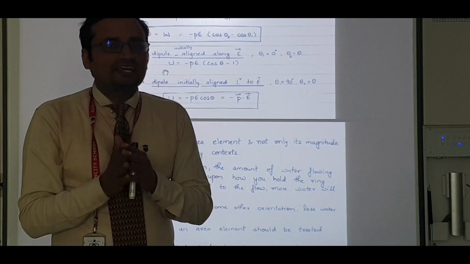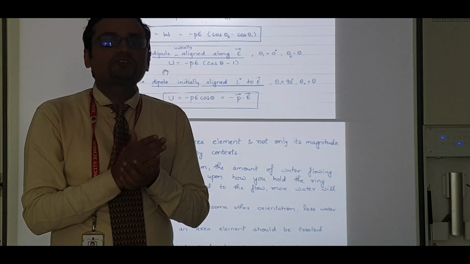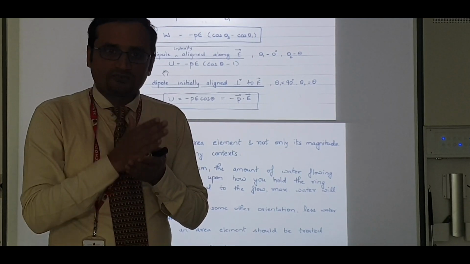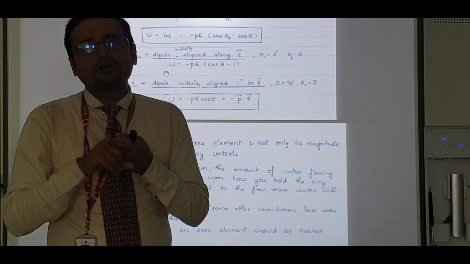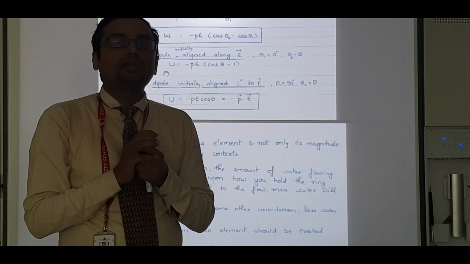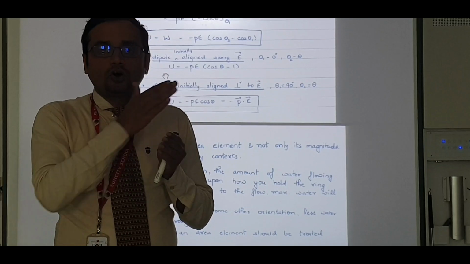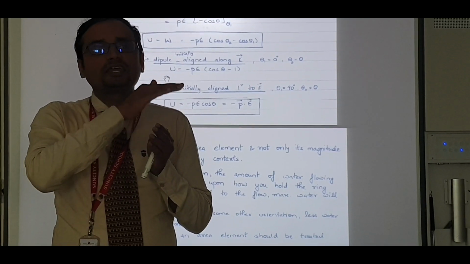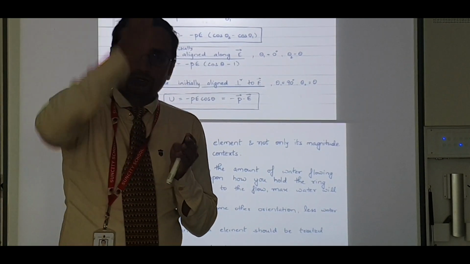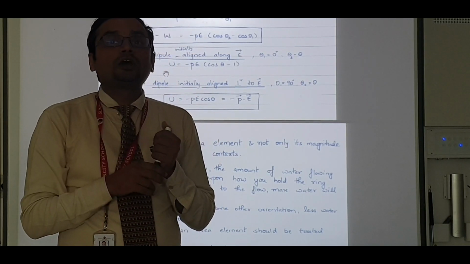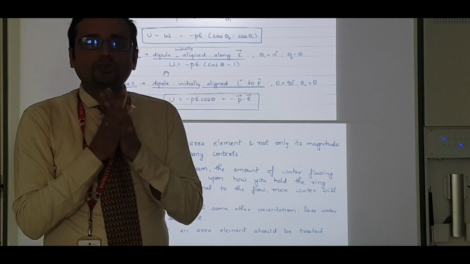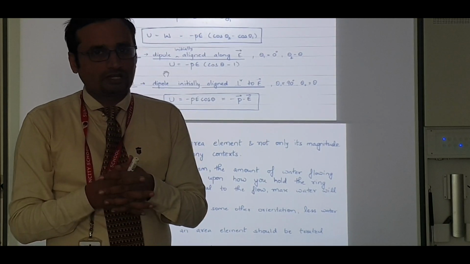So this session was the concept of electric field, the electric field intensity due to a dipole. We discussed dipole moment, the electric field intensity on axial line, on equatorial line, and on a circular ring or loop. Then the concept of torque for a dipole and potential energy.